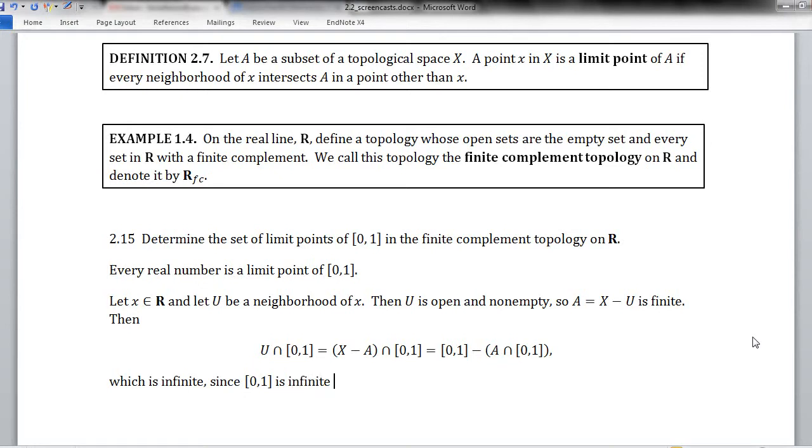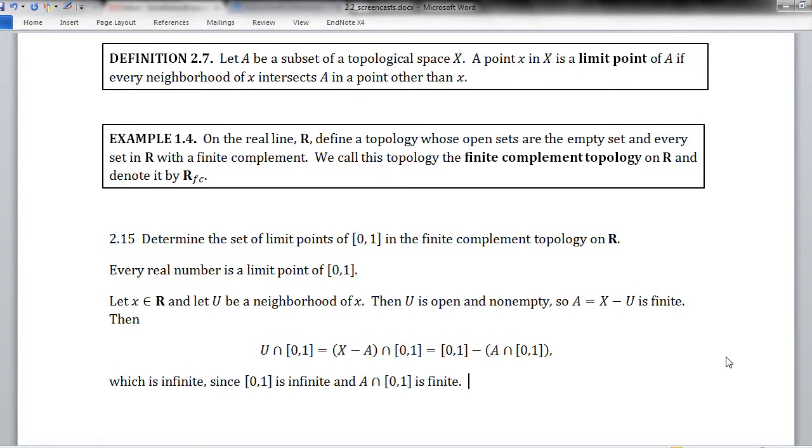It has an infinite number of points in it. And this thing that we're subtracting, A intersect interval from 0 to 1, well, that's finite, right? Because we said that A was finite, and when we intersect it with this interval, it can only get smaller, right? So we end up with a subset of a finite set, which is itself going to be finite.